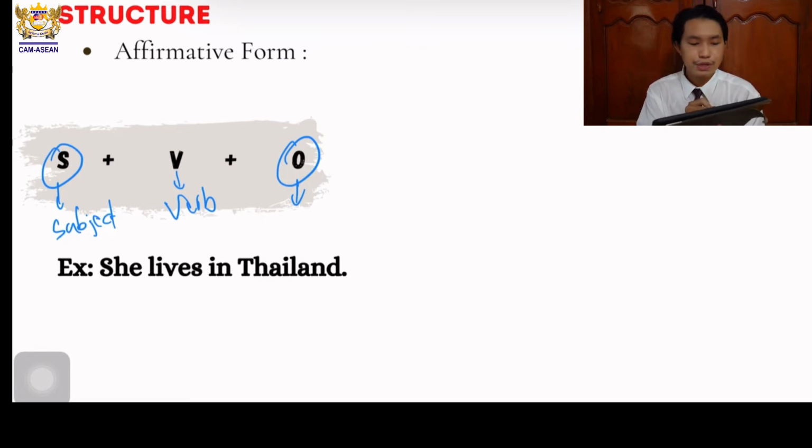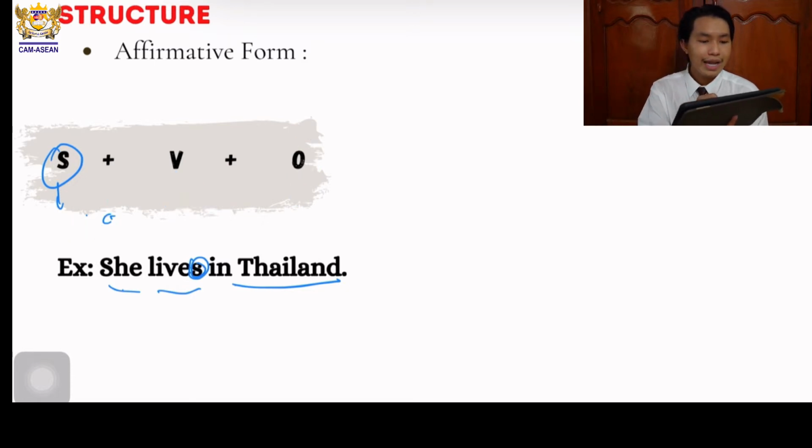For example, she lives in Thailand. She lives in Thailand, okay? So she lives in Thailand is an affirmative form of present simple. Do you notice something different in this sentence? You see, the verb lives with S. Why does it add S? And when do we have to add S? So there are a lot of questions coming up with this sentence, okay? So let's find out together.